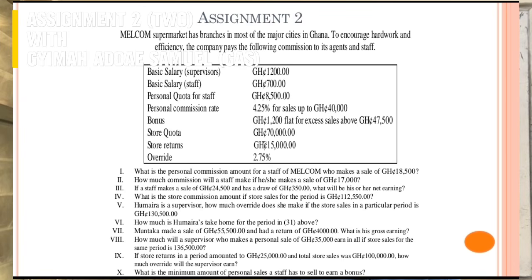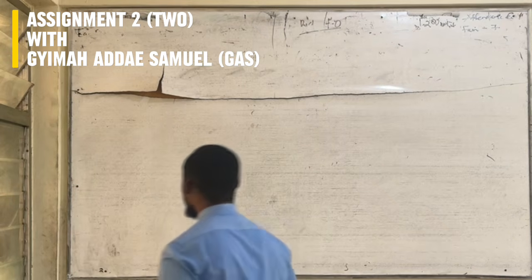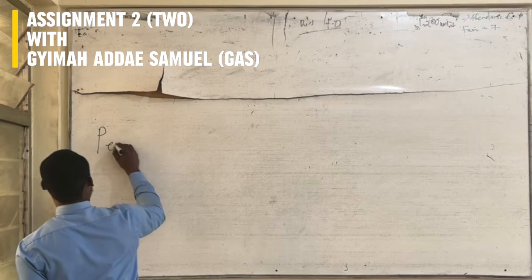It says, what is the personal commission amount for a staff of Malcolm who makes a sale of 18,500?